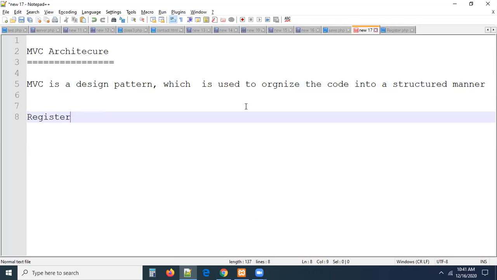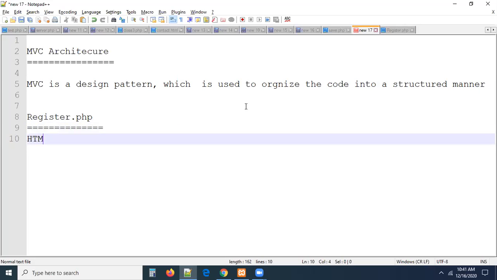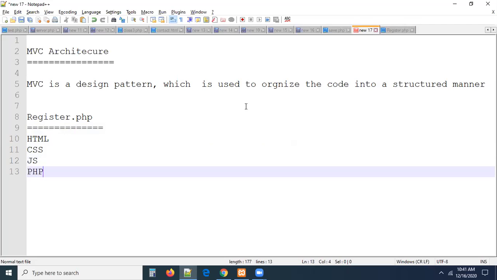This is our register.php. This file contains HTML. Okay, this file contains CSS. This file contains JavaScript and PHP and MySQL. This is all the things contained by this file. So we have written all the code into a single file, that is register.php.